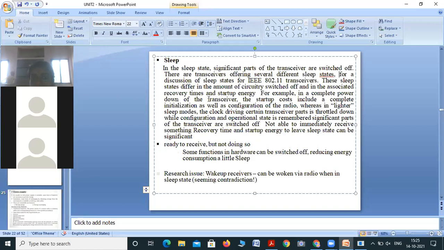An IEEE 802.11 transceiver, in that case, many times goes into sleep state, and whenever we need to start it again, there is startup energy. For recovery time, means coming out of the sleep state, at that time we need energy.